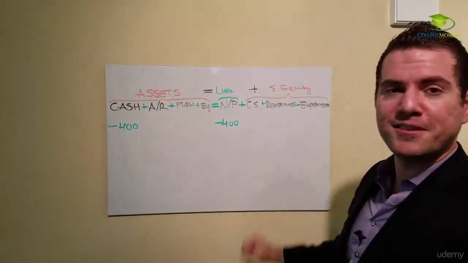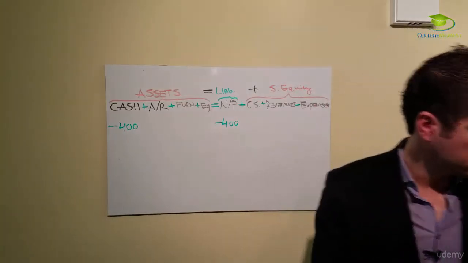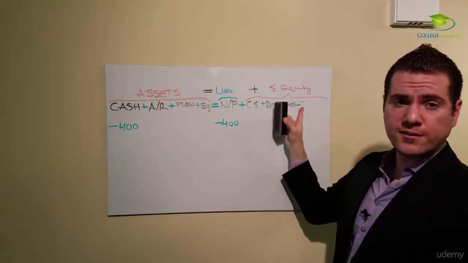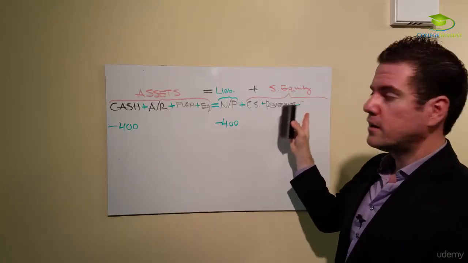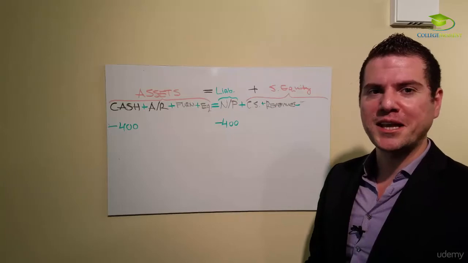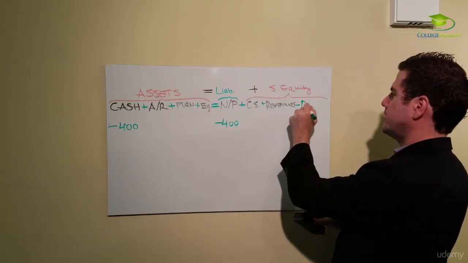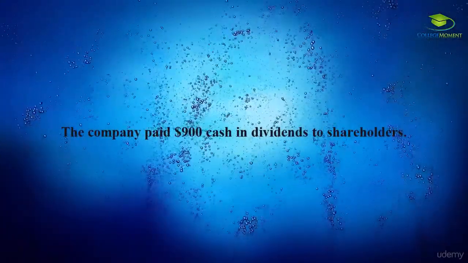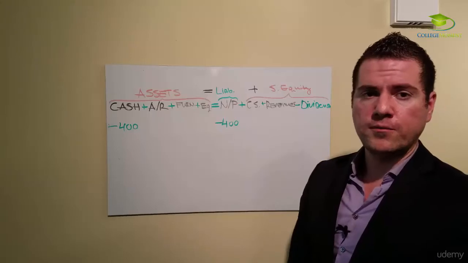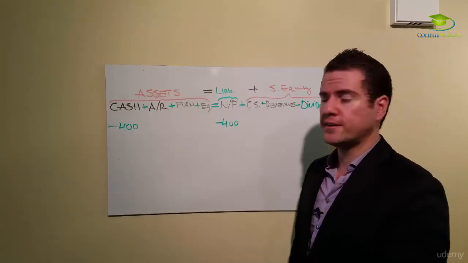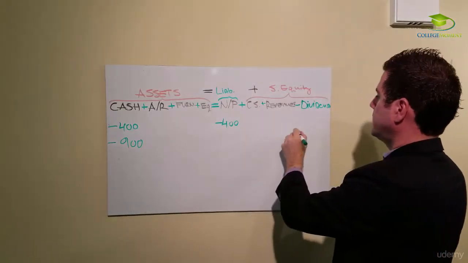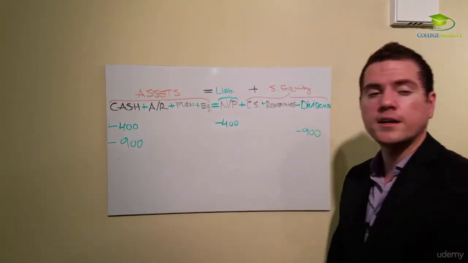I forgot to write dividends over here. So let me just modify this. And instead of expenses, both dividends and expenses need to be here. As you can see, I didn't have space on my table. So let's just add dividends. If we paid $900 cash dividends, then we paid the cash, $900, and then dividends, $900.